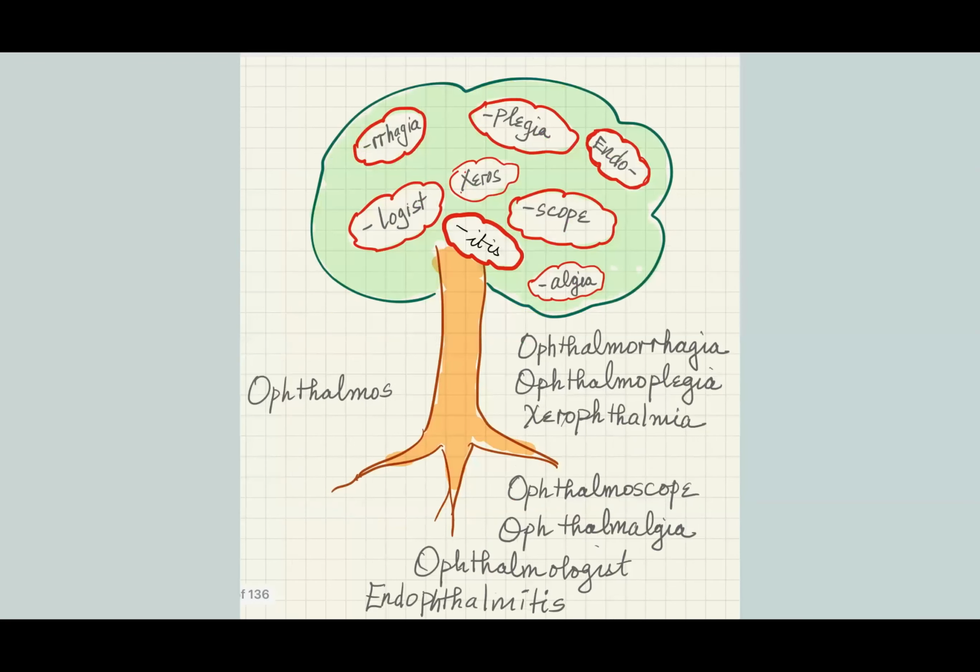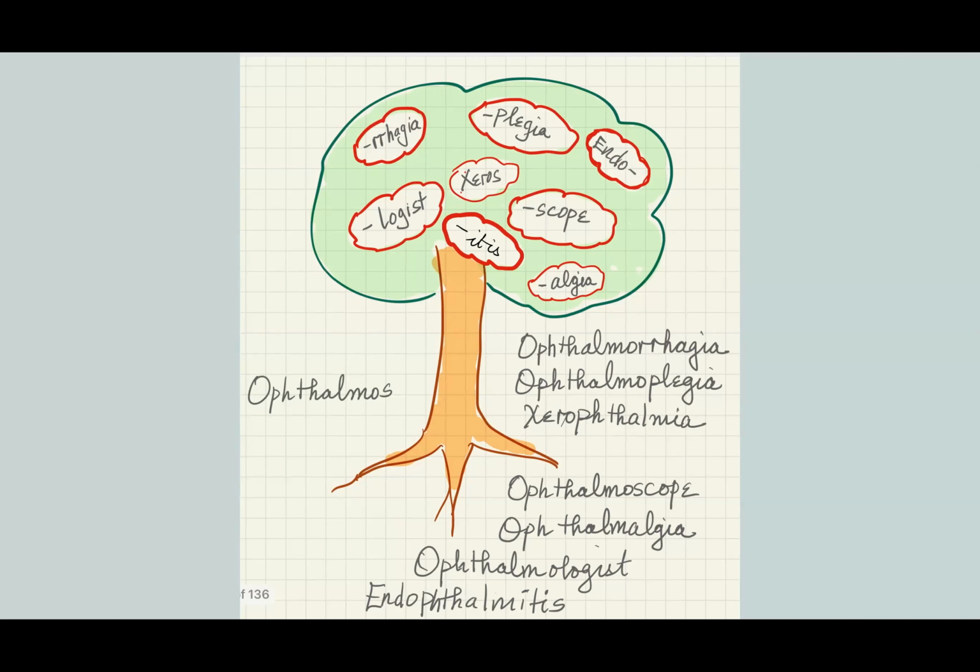Here we have the next set, ophthalmos. Ophthalmos means eye. Rhagia, excessive bleeding. Plegia means paralysis. Endo is inside. Scope is an instrument used to visually examine something. Xero is dry. Itis is inflammation. Algia, pain. Logist, specialist.